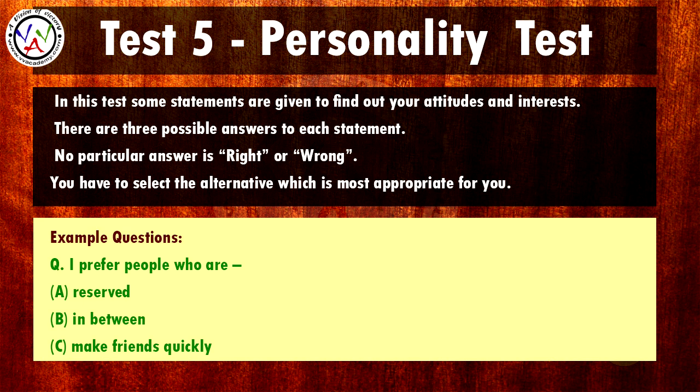Test number 5, it's the personality test. In this test, some statements are given to find out your attitudes and interests. There are 3 possible answers to each statement. No particular answer is right or wrong. You have to select the alternative which is most appropriate for you. For example, I prefer people who are reserved, in between, or make friends quickly. It's all about our personality, so it depends on you how you answer it.